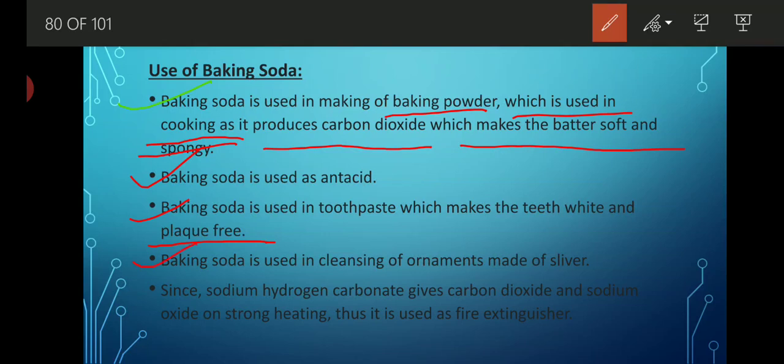Baking soda is used in cleaning of ornaments made of silver. Again, it is used whenever corrosion takes place, so it is applied on the silver ornament to clean that. Since sodium hydrogen carbonate gives carbon dioxide and sodium oxide on strong acid, thus it is used in fire extinguishers also. Baking soda is also used in fire extinguishers. Now let's just see water of crystallization.